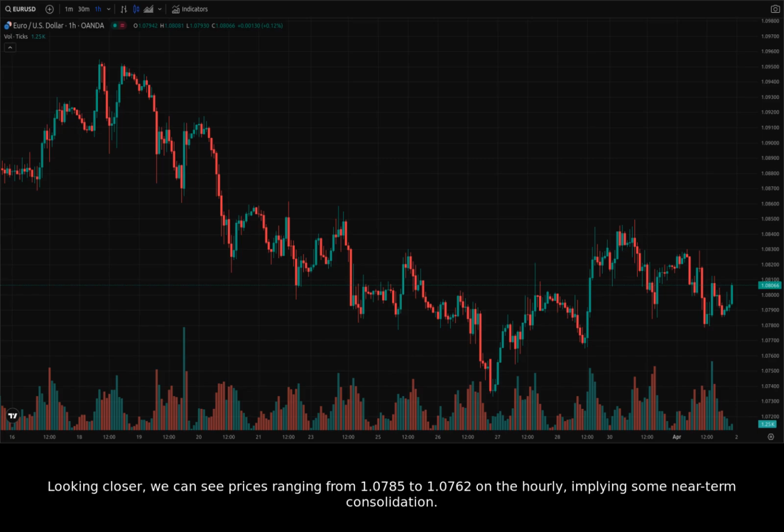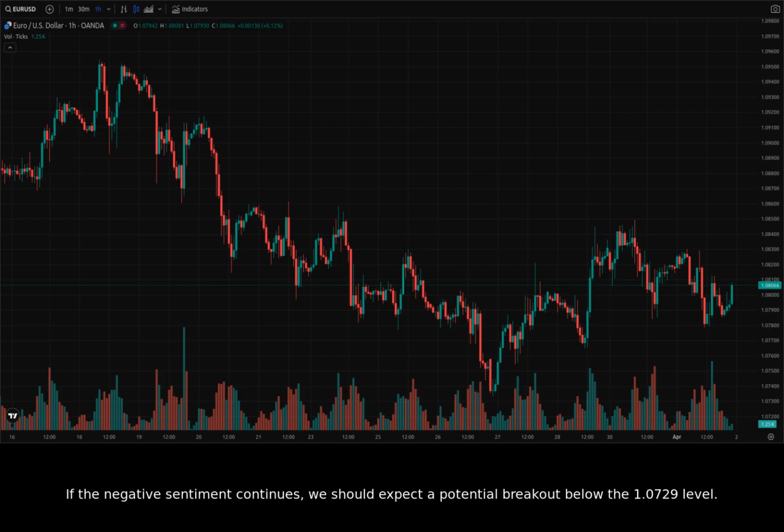Looking closer, we can see prices ranging from 1.0785 to 1.0762 on the hourly, implying some near-term consolidation. If the negative sentiment continues, we should expect a potential breakout below the 1.0729 level. A cup and handle formation has also been spotted in the euro forecast. If that pattern holds, we might be able to see the pair reaching levels around 1.0688.